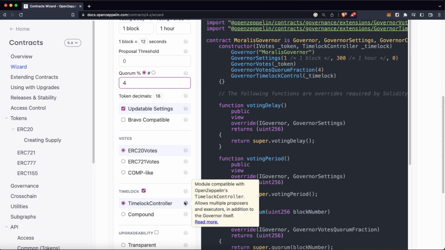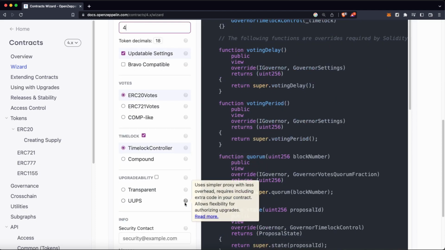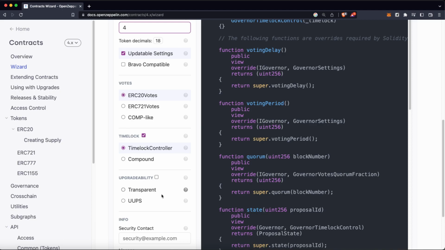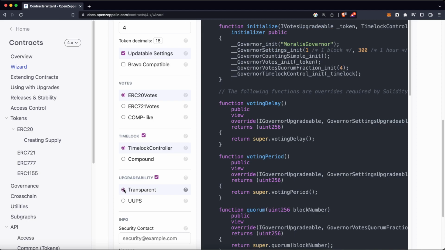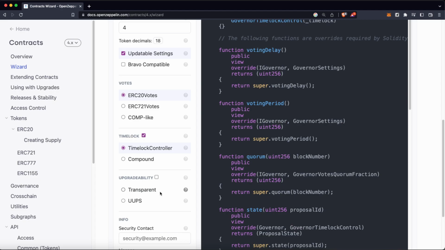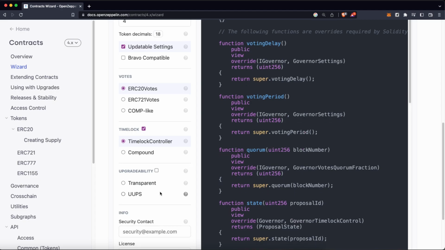And then we need the time controller. The time controller is just to set up all the timing of the smart contract and the roles, such as who is going to be able to execute the contract, who is going to be able to propose a new proposal, etc. Then we have the upgradability section. This is for the upgradable smart contracts we talked about earlier, but as I told you, if we add this, the contract is going to be more and more complex, so we are not going to use this for now. Remember, if you want a specialized video on upgradable smart contracts, please let us know.